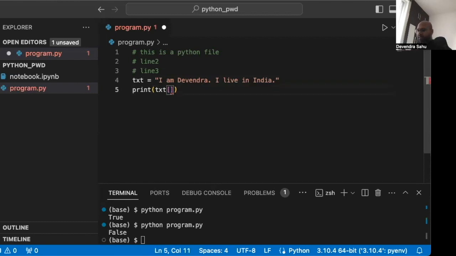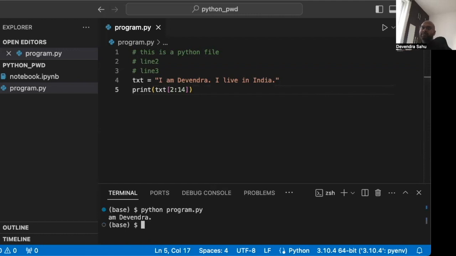Let's say I want to start from position 2 and finish at position 14. Let's see what I get. Clear the screen, run it again. You can see it starts from position 2, 0 and 1 are skipped, and position 14 is excluded, which is this space. So this is how you index it.